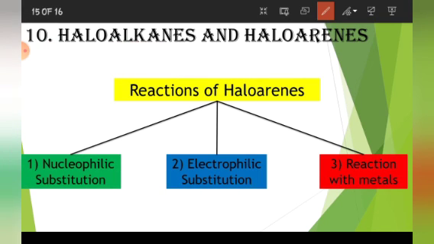So, all the three reactions that we have discussed, nucleophilic substitution reaction, first we have seen that the haloarenes are not very much reactive towards this reaction. We have seen all the 4 reasons behind it. And then we have also seen that if we introduce any electron withdrawing group, then the reaction can take place easily. Second, in electrophilic substitution reaction, we have seen 4 categories: halogenation, sulfonation, nitration, and Friedel-Crafts reaction. And in last, we have seen Wurtz reaction, Fittig reaction and Wurtz-Fittig reaction.